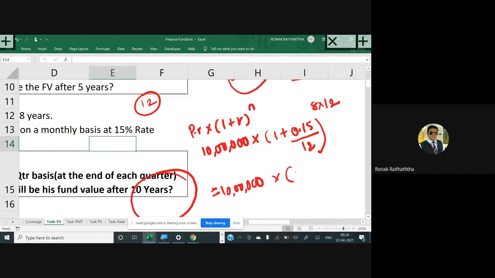Now see, you are dividing 0.15, not 1.5, not 15. Yes, you are giving me the final answer after adding the 1. Okay, fine. 1 point, how much? 1.0125. Good. And in the power, raised to 12 multiplied by 8, which is 96.